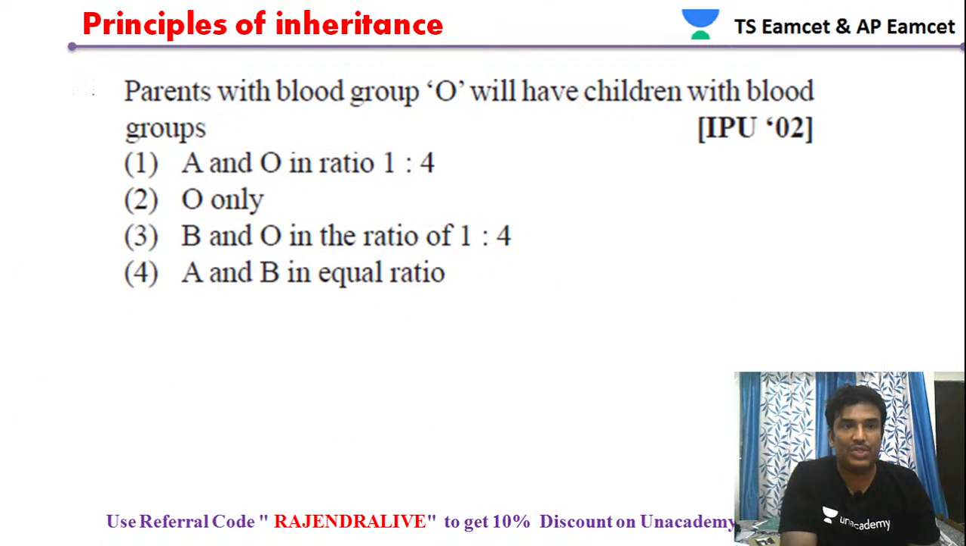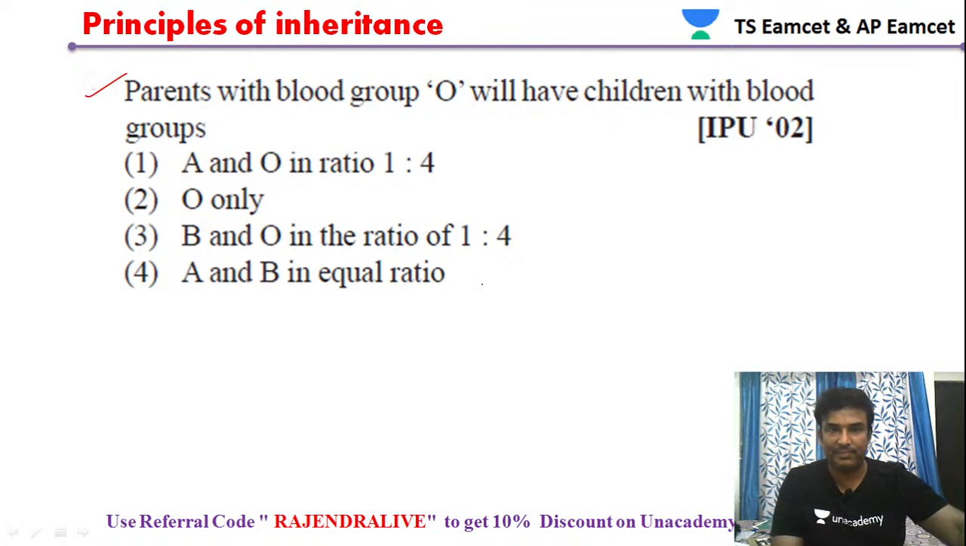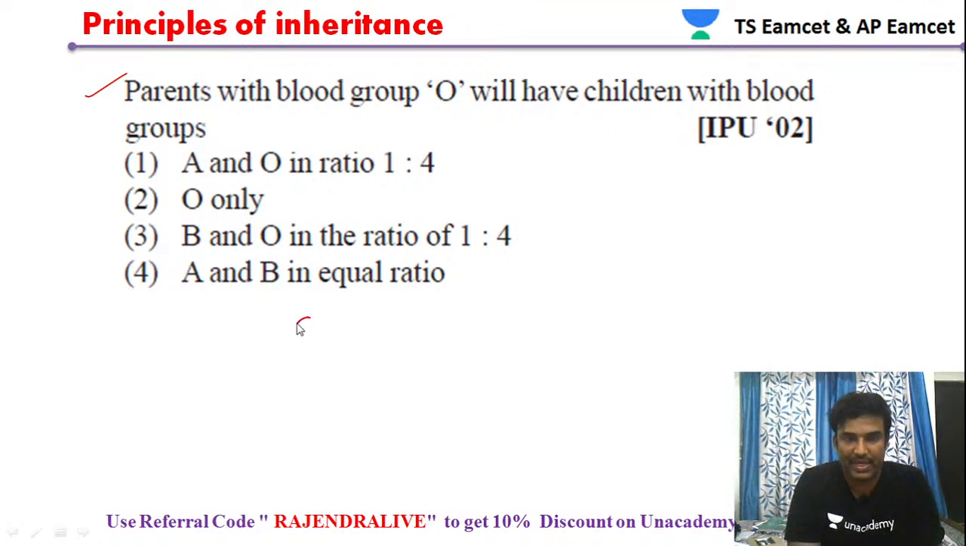Okay, now let's move to the next question. Parents with blood group O will have children with which blood groups? If the father has blood group O and the mother also has blood group O, then the father's genotype is OO and the mother's genotype is also OO.